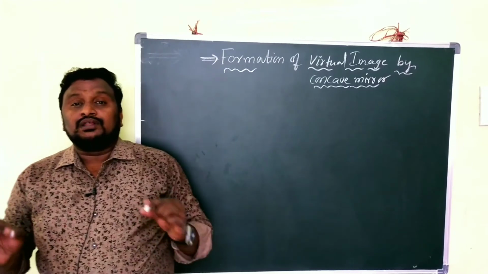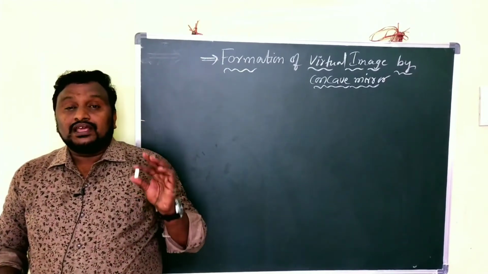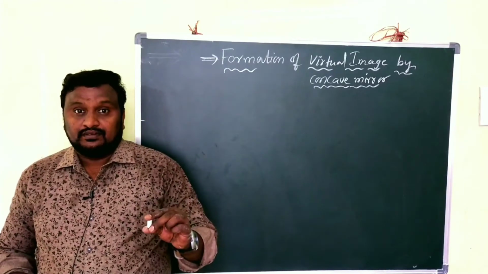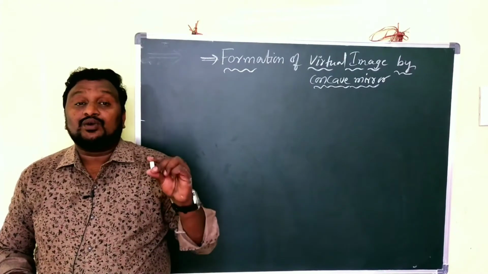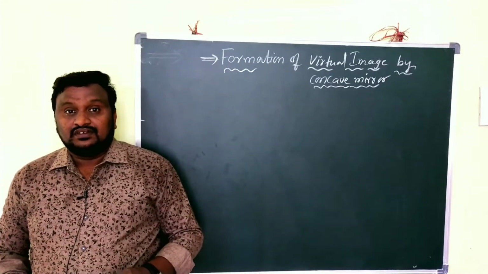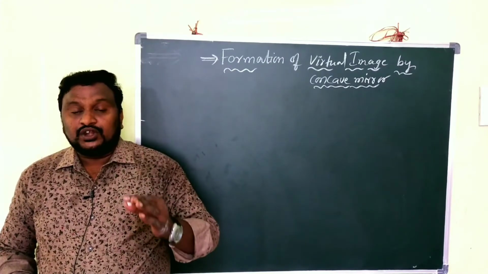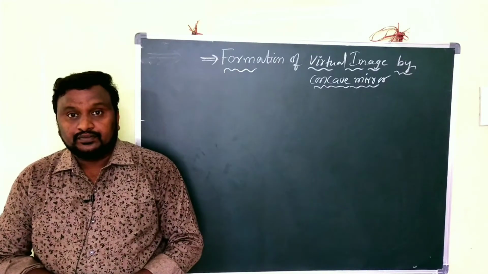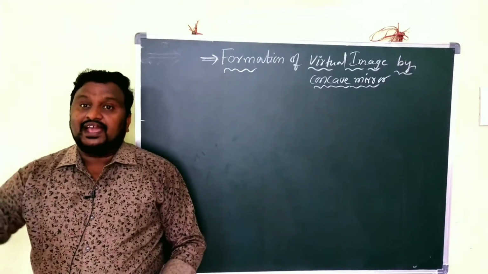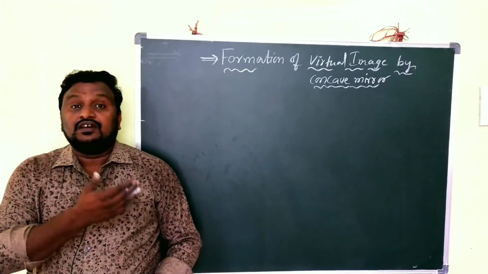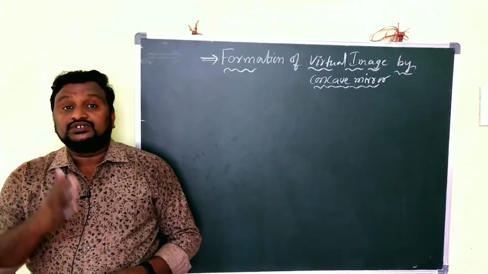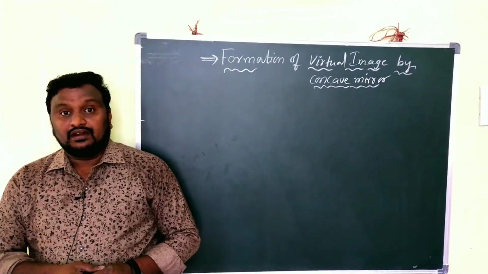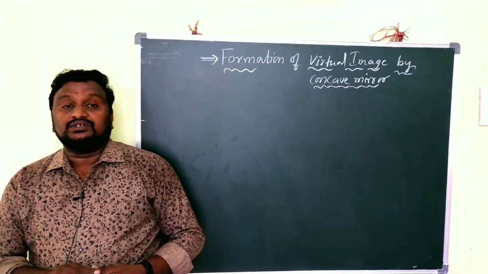Children, you have to remember always the virtual image can be formed only when the reflected rays are going to be extended. When the reflected rays are going to be extended, then only virtual image can be formed. So among all the ray diagrams, this is very special for concave mirror. That's why watch very carefully, and it is a complicated diagram also. Clear?